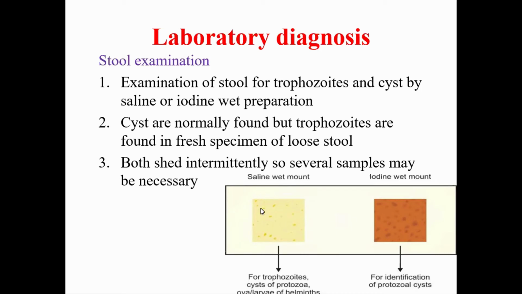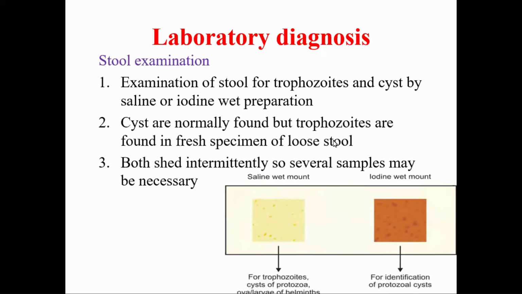It means these trophozoites or cysts can be observed either in saline wet mount or in iodine wet mount. Okay, cysts are normally excreted with stool and are usually found in formed stool. But trophozoites are only found in fresh specimens of diarrheal stool. It means trophozoites are usually only found in loose stool.